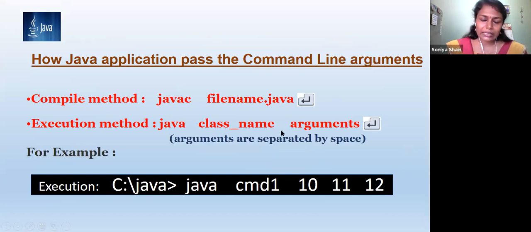Then if arguments are there, you have to pass them here. I have already shown you how to pass arguments. Arguments are separated by spaces, and you can pass any number of arguments.